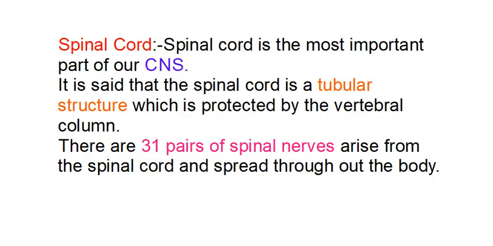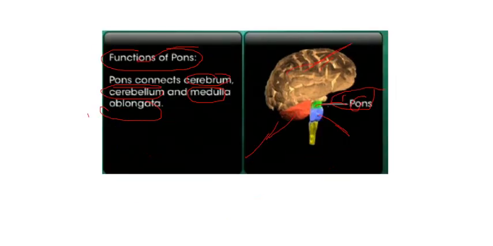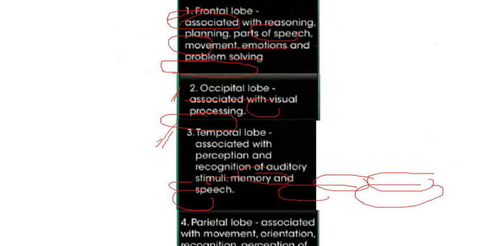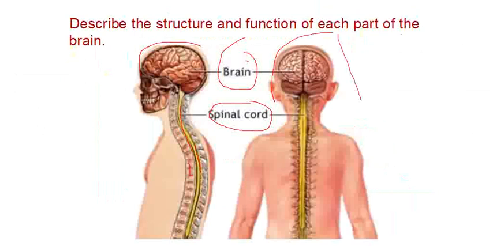Now we have the second part of the central nervous system, that is the spinal cord. Spinal cord होता क्या है? It is the most important part of our CNS. CNS stands for Central Nervous System. ये कहा जाता है कि जो ये spinal cord है, it is a tubular structure. As you see in this diagram, आप पहले इस diagram को दोबारा देखिए. Just see the diagram.